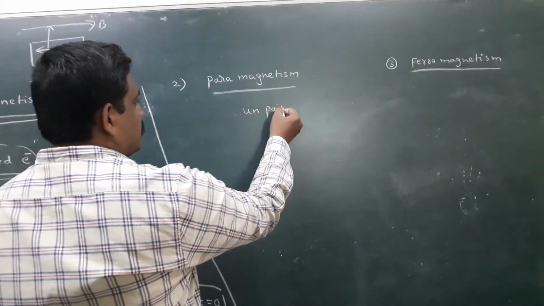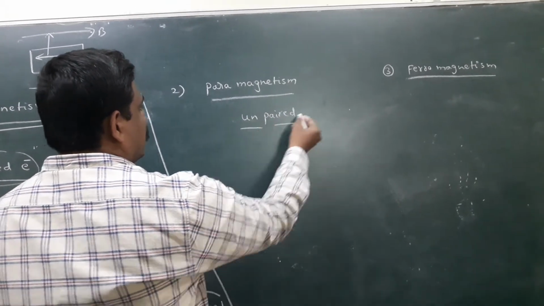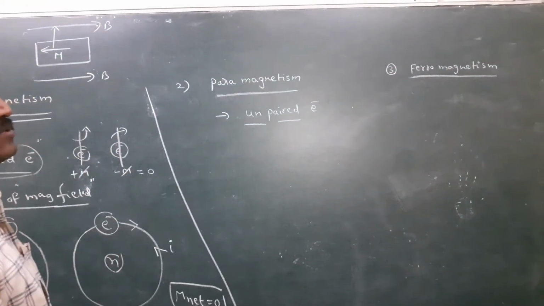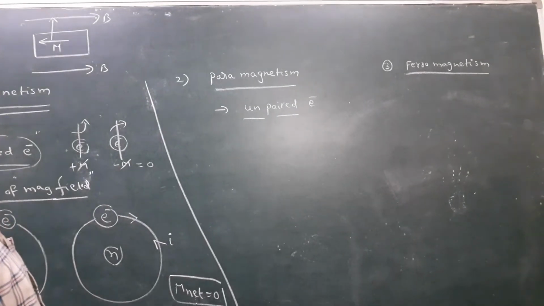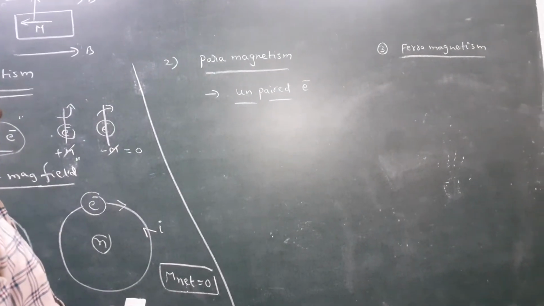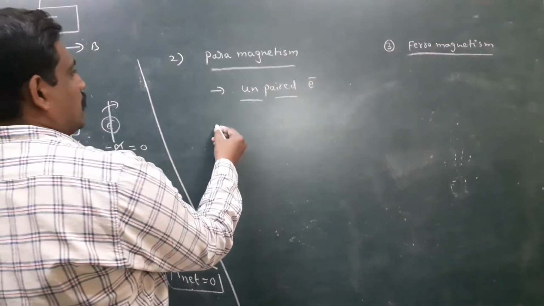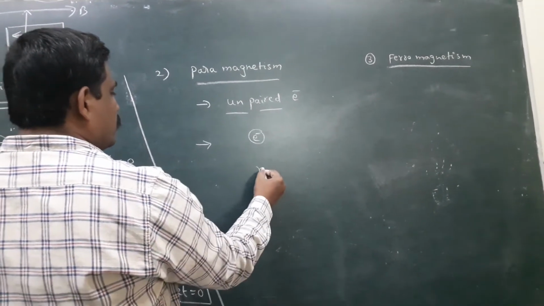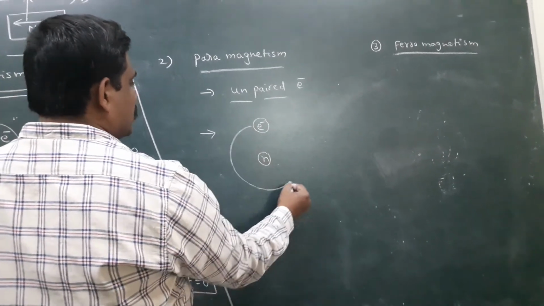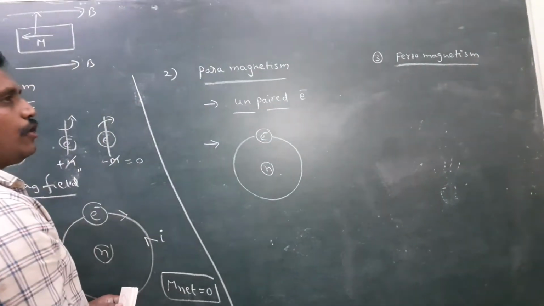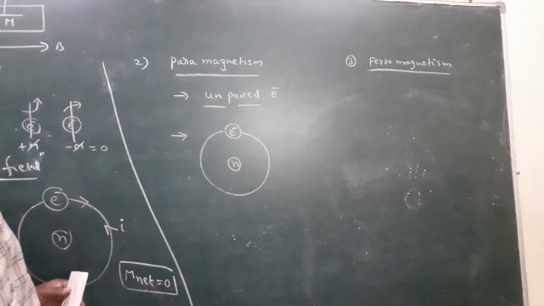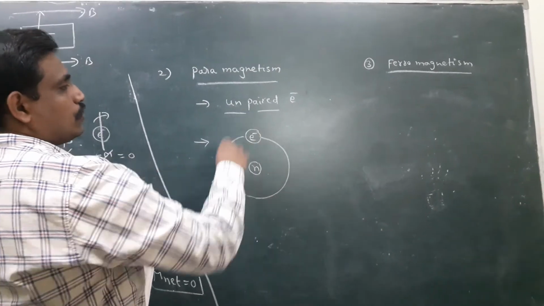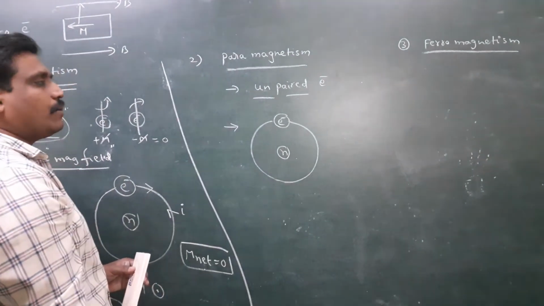That means an electron moves in a circular path around the nucleus in an atom, revolving around the nucleus in a circular orbit.